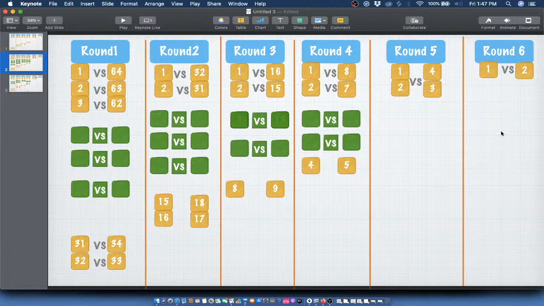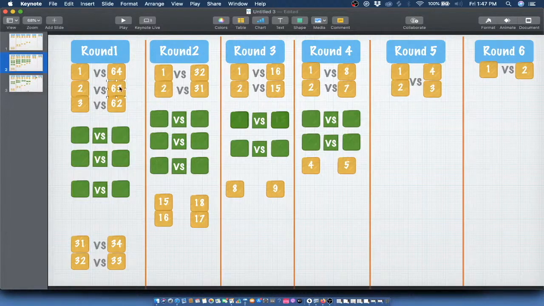Shall we move on? We understand the broad structure, and now I want to play around with it. What happens, let's say, if somebody defeats someone of a higher seed, or if there is an upset, a lower seeded player defeating a higher seeded player? What happens in that particular case? Yeah? So let's just play with the story.